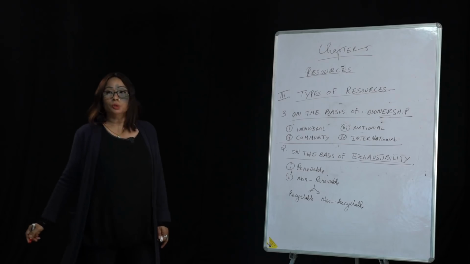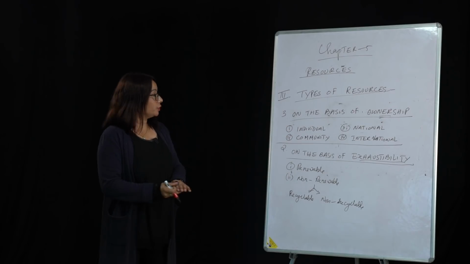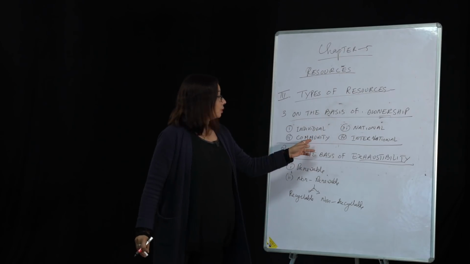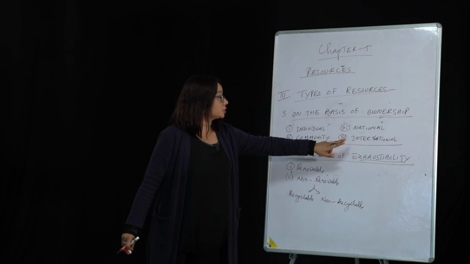So we have individual resource, community resource, national resource, and international resource.